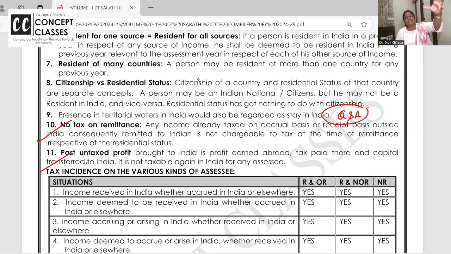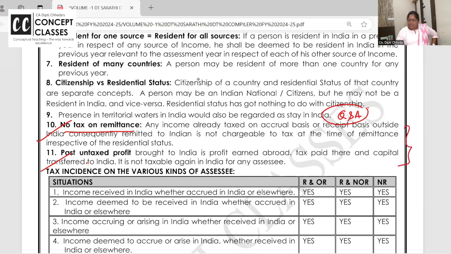Now, Razak has earned the income as a doctor in London. Later on, it is transferred or remitted to India. Is the income accruing or born in India? No. Is it received in India? No. So remittances are never taxable. Be careful in exam. These are two alert signs.